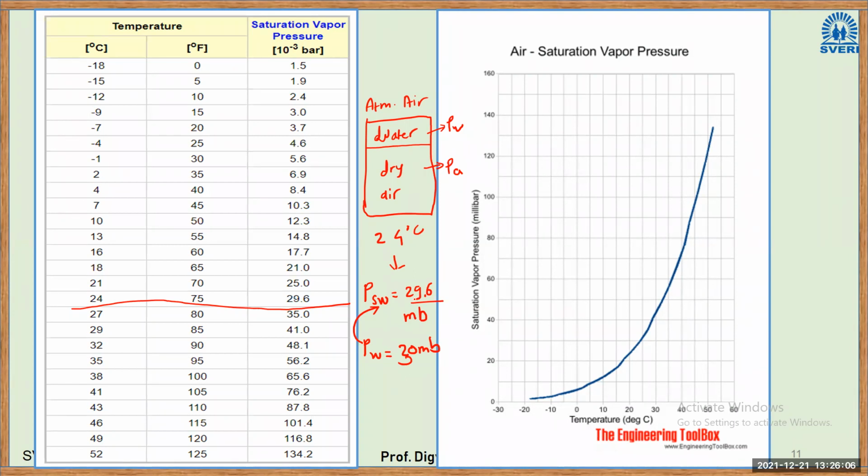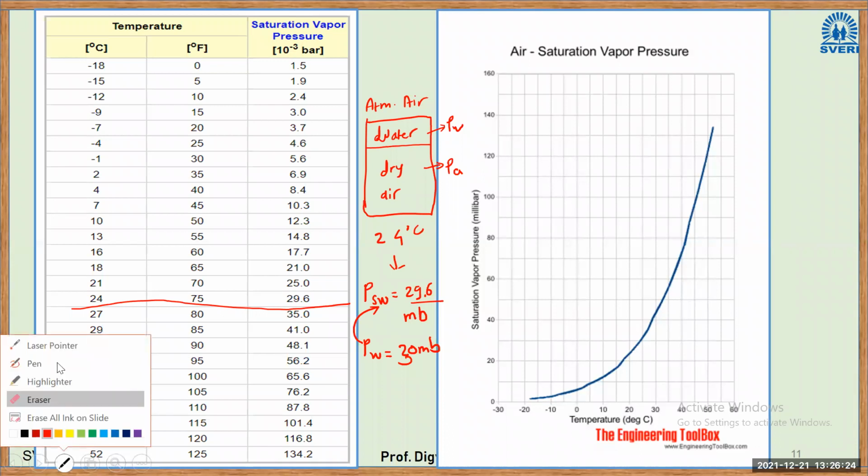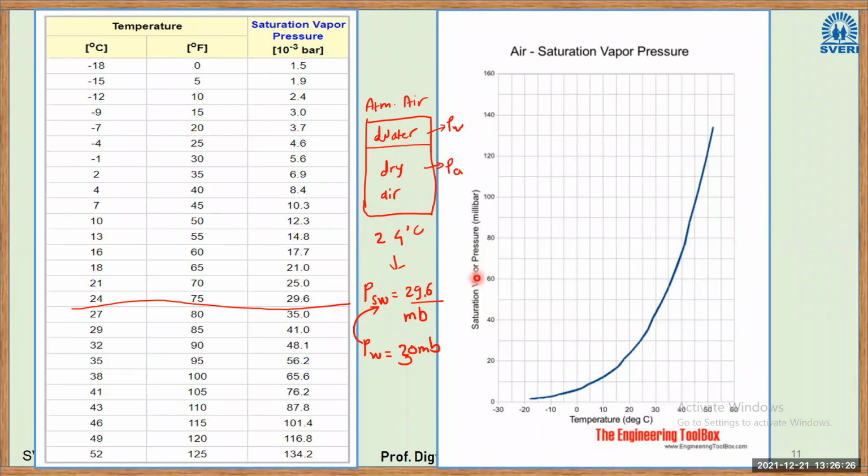So this is how it works. There is always an actual partial pressure value, and there is always a saturated pressure value. The difference between those will decide the weather conditions. Again, the saturated vapor pressure is directly proportional to the dry bulb temperature. This graph shows saturated vapor pressure in millibar versus the temperature value, and as you can see, it is an exponential graph.